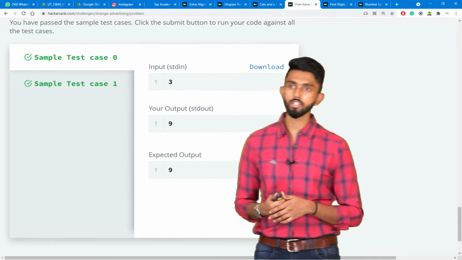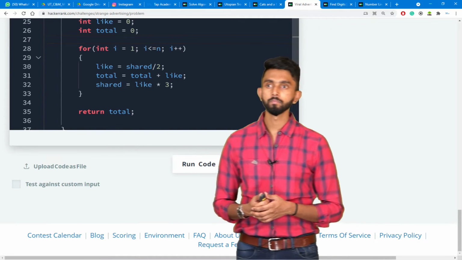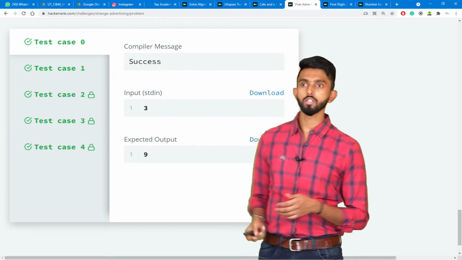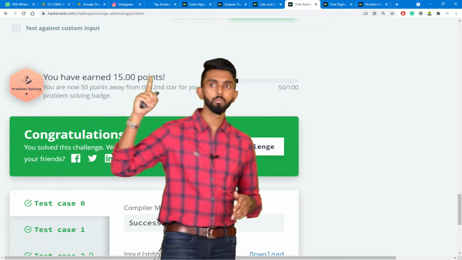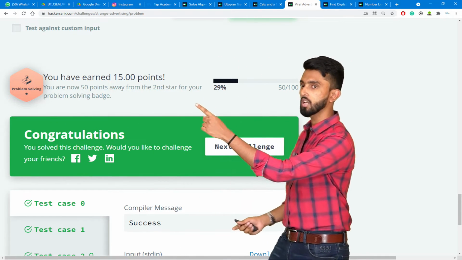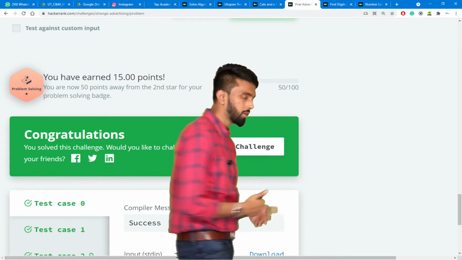Okay, 2 test cases passed. Next. Okay, submit code. Totally 5 test cases, everything has passed. Great, success, nice. Congratulations, you have got 15 points. Now, you are 50 points away from the second star for your problem solving badge. 50 points, not a big deal, easy.